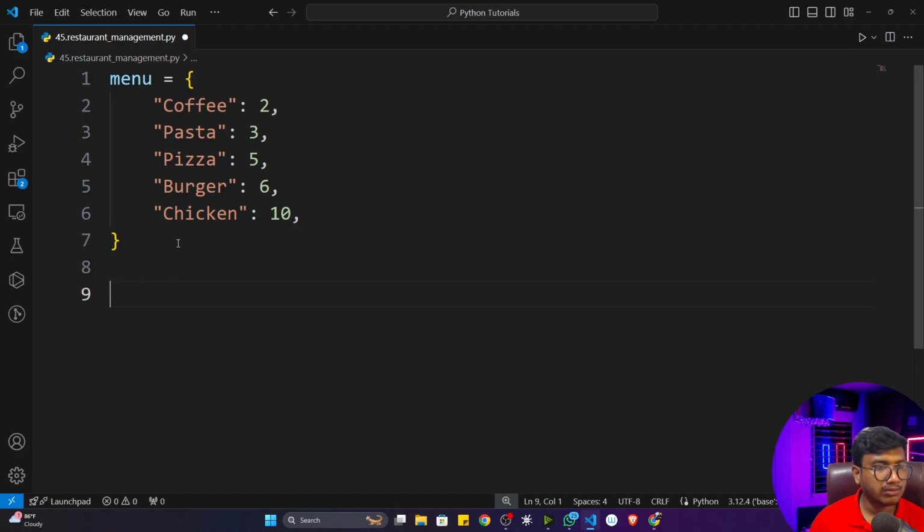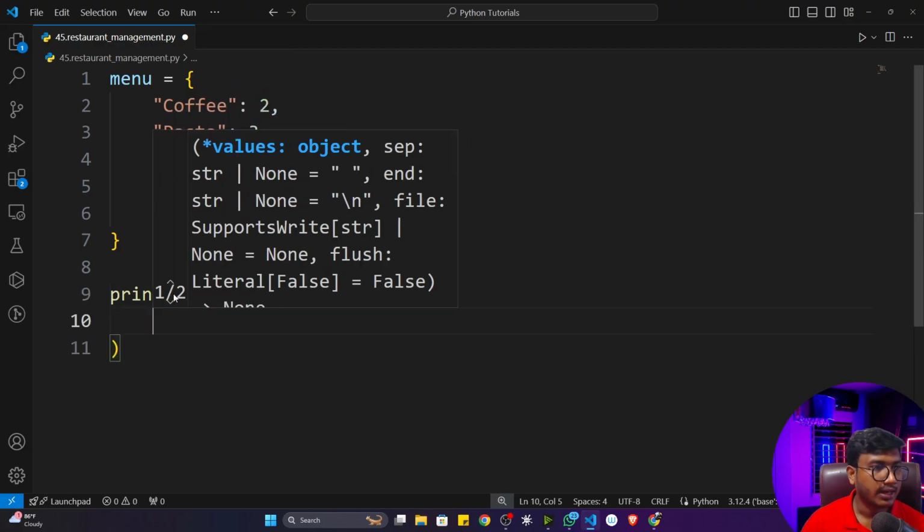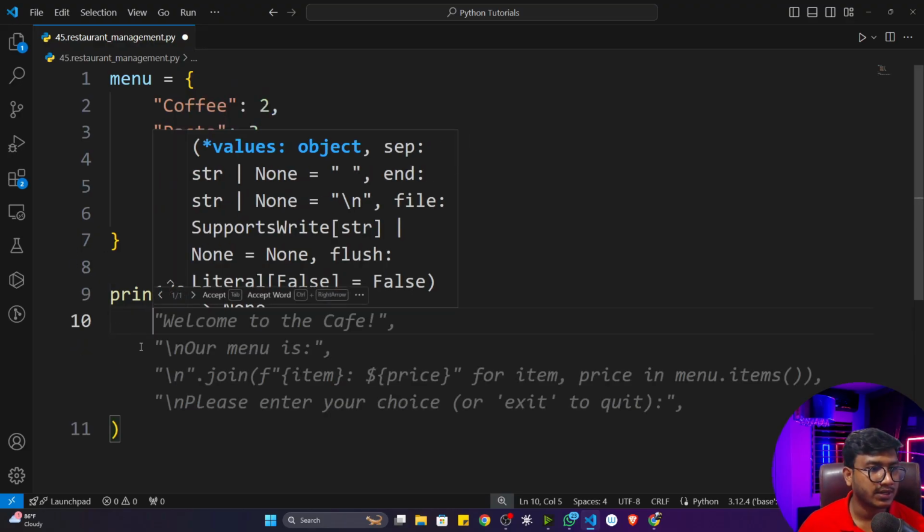Fine. Now the second thing I have to do is print this menu. That means I want to show the menu in front of the user whenever they execute my application, right? So for this, I can use a print function, and inside that I can write this menu.